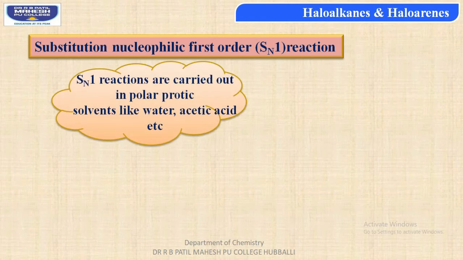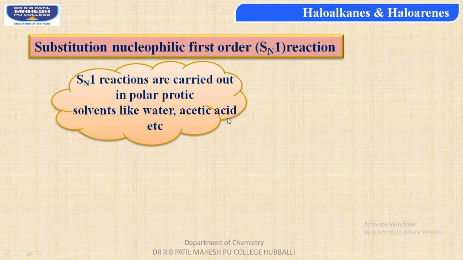In SN1 reaction, students, which are carried out in polar protic solvents, that is water, acetic acid, etc. You need to understand about polar protic solvent. So water is acting as a solvent, and even, student, it can ionize to form H plus ion, and this is true with acetic acid also.